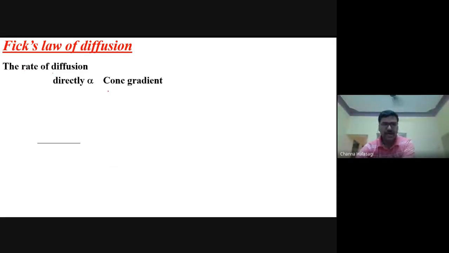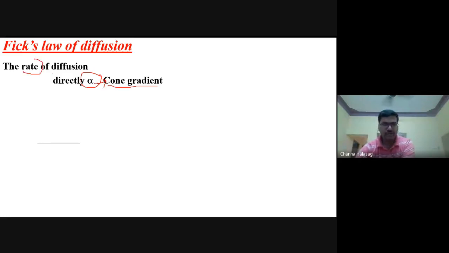Now there is a law called Fick's law of diffusion. The diffusion of any solute is governed by Fick's law of diffusion. So now we will come to know what we mean by Fick's law of diffusion. The rate of diffusion is directly proportional to the concentration gradient.